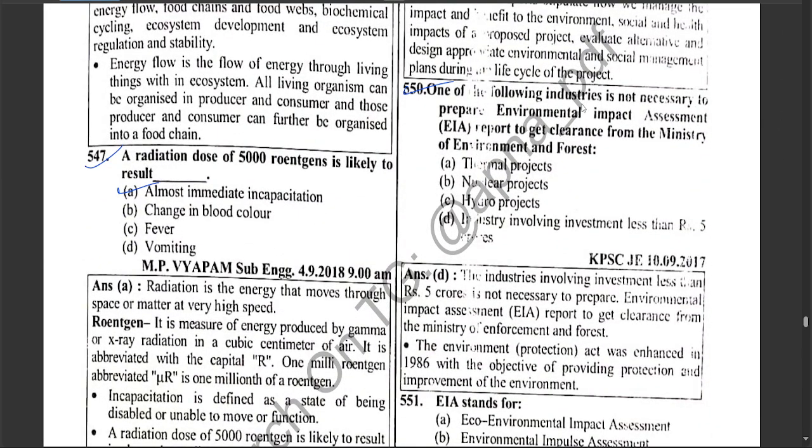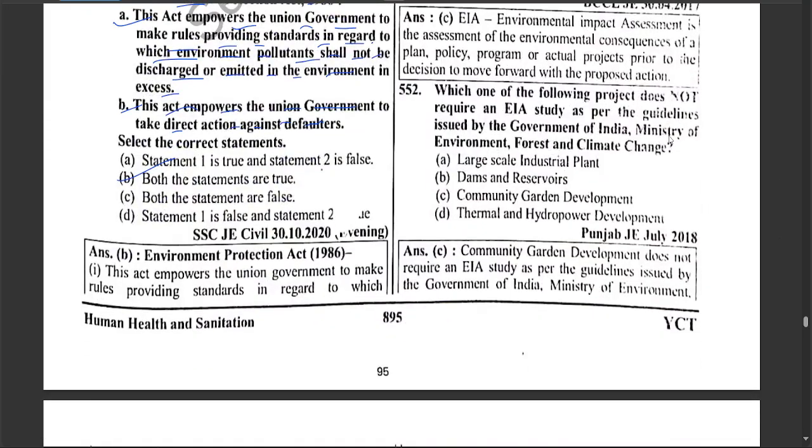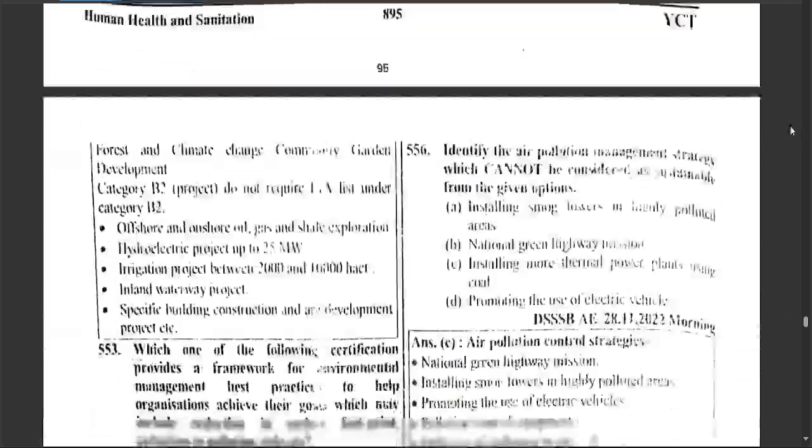One of the following industries is not necessary to prepare an environmental impact assessment report to get clearance from the Ministry of Environment and Forest: the industry involving investment less than 5 crores. EIA stands for environmental impact assessment. Which of the following projects does not require an EIA study as per the guidelines issued by the Government of India, Ministry of Environment, Forest and Climate Change? Community Garden Development.